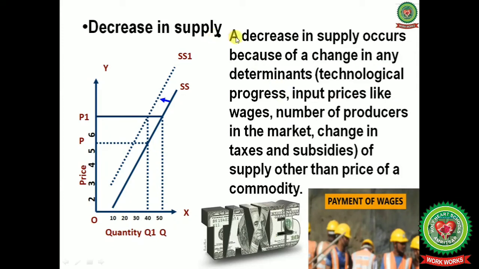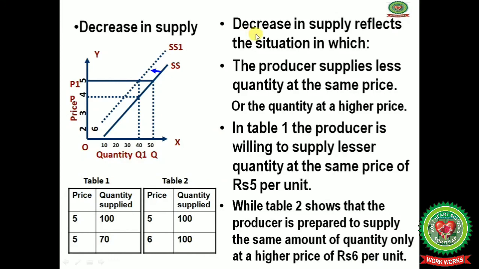Next one is decrease in supply. A decrease in supply occurs because of a change in any determinant, that is technological progress, input prices like wages, number of producers in the market, change in taxes and subsidies, or other factors of supply other than the price of the commodity. Decrease in supply reflects a situation in which the producer supplies less quantity at the same price or the same quantity at a higher price.